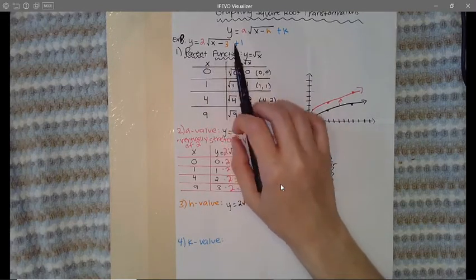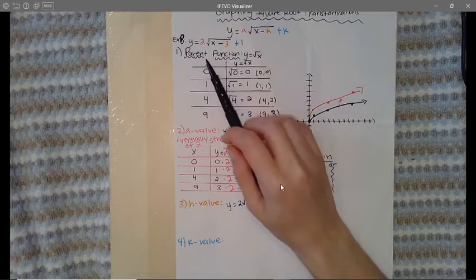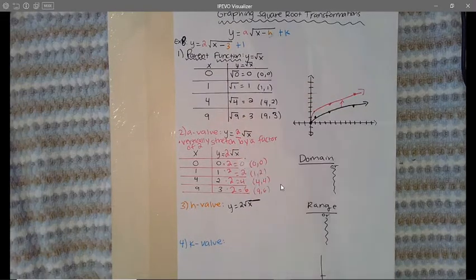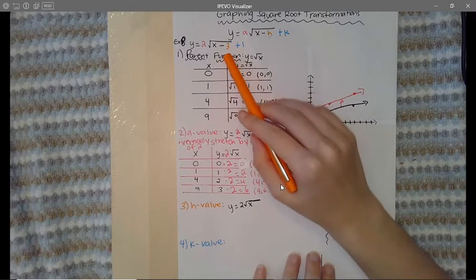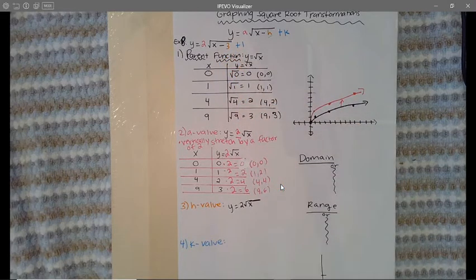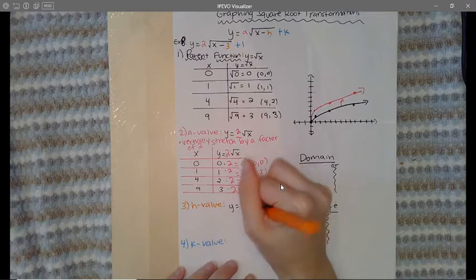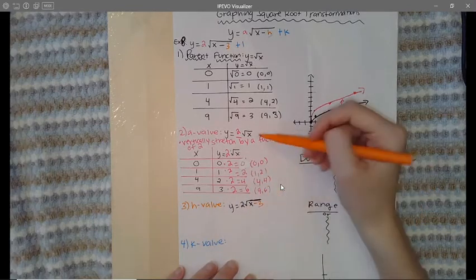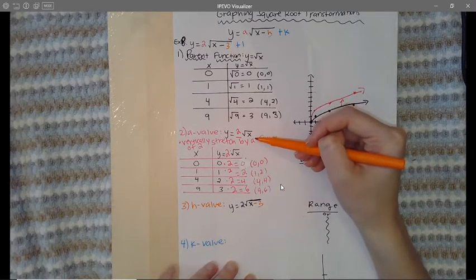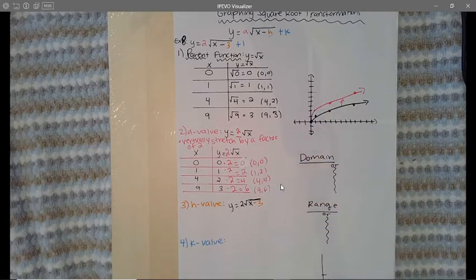Would it be the 2, the 3, or the 1? Well, the h is whatever's added or subtracted to the x. So the number that's added or subtracted to the x is the 3. So in my equation, I'm just going to simply add my h value onto my most recent equation. So I'm going to add on the x minus 3.